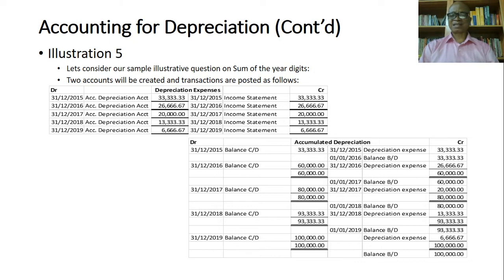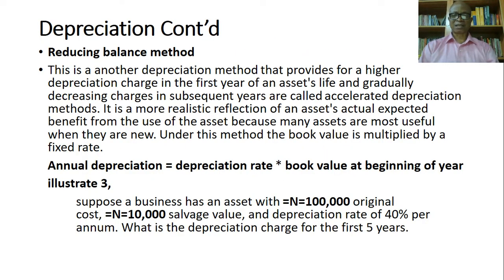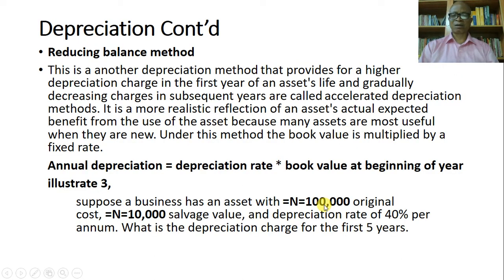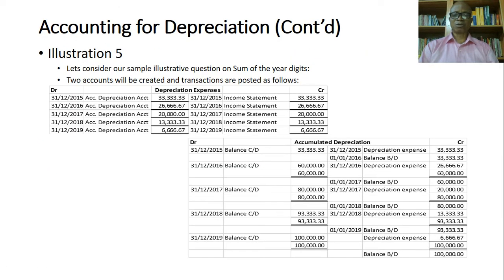For example, the first year gave us 33,000. That's what we have at 33,000. Then the second one 26,000. The next one 20,000. Next one 13,000. So let's look at how it will look in our accounts.